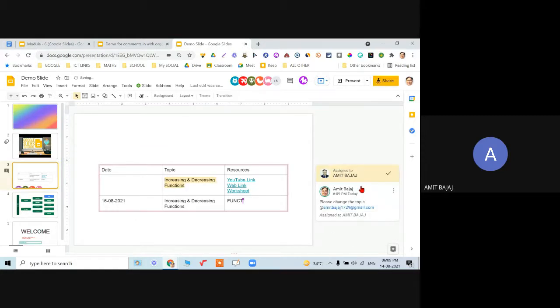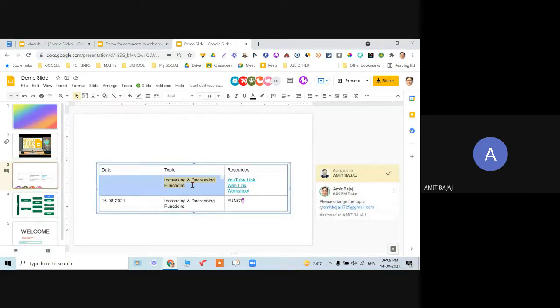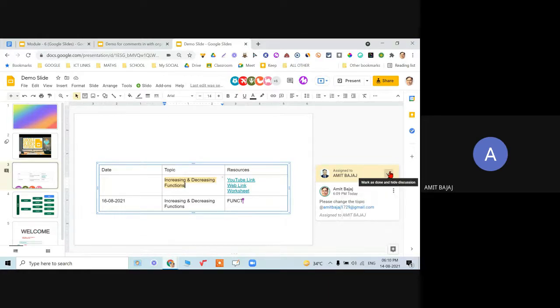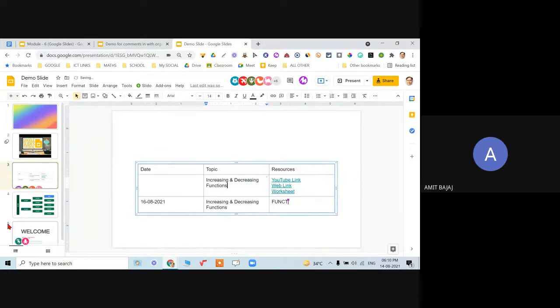Now this as a task is emailed. This is emailed to this particular teacher, that as another teacher has mentioned that this is to be edited, the topic has to be changed. So once I receive this message, and if I am satisfied, I can always click on tick and mark as done and hide the discussion. So I can always ignore that also. I can delete that or I can accept that. So let me accept this suggestion and it's gone.